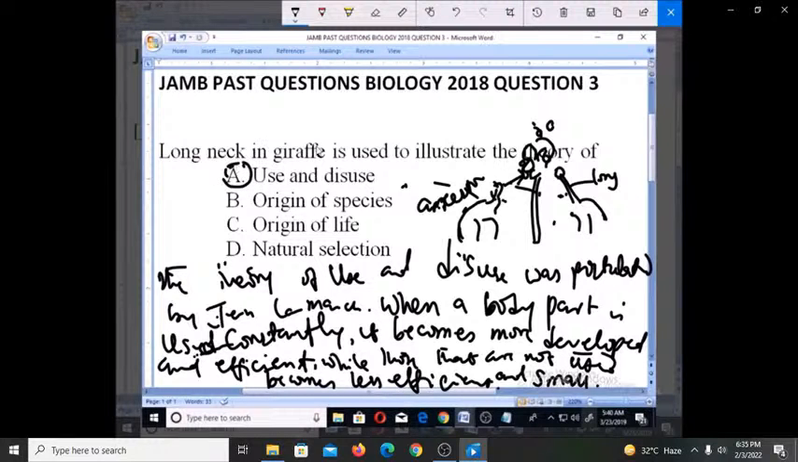The long neck in giraffes is used to illustrate the theory of use and disuse, because constant use of a particular body part makes it very well developed and more efficient. And that is how we come about this, and that is why option A is the answer.